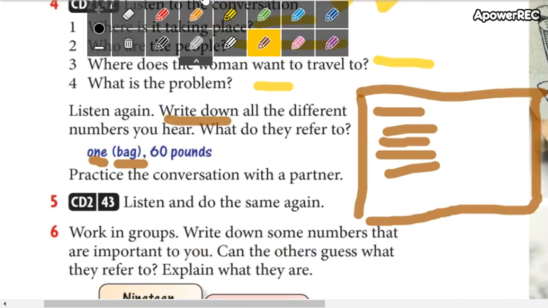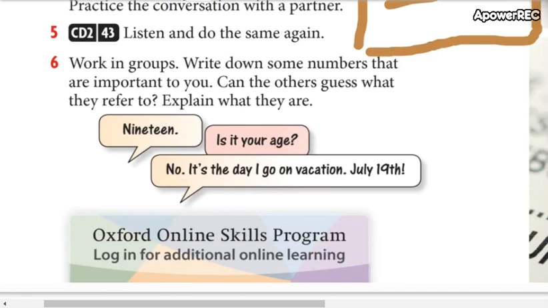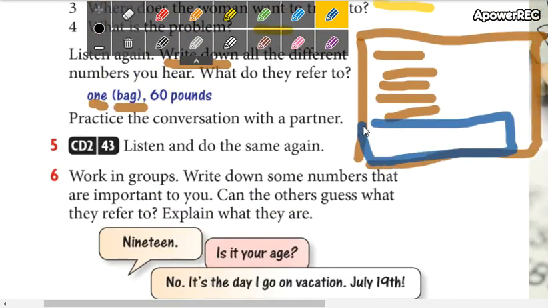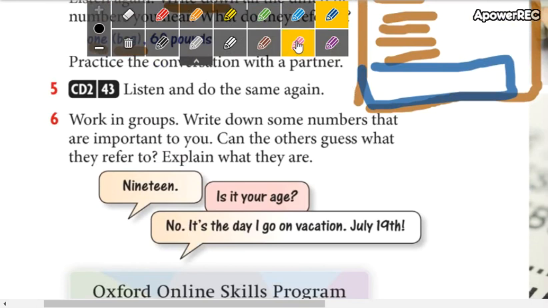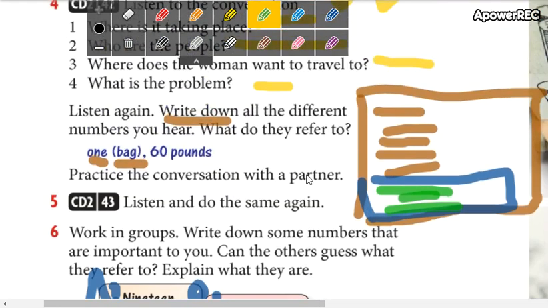And let's start with the listening. Before we start with the listening, if you're working in pairs, so you continue with this, what are you going to do? You are going to add here in this part a small conversation that contains a number. For example, 19 says letter A. Letter B, is it your age? A, no, it's the day I go on vacation. So you're going to create a small conversation of 3 lines that includes a number, okay?